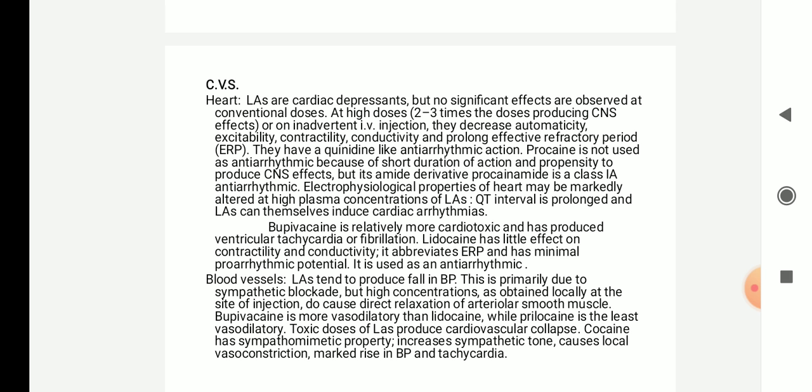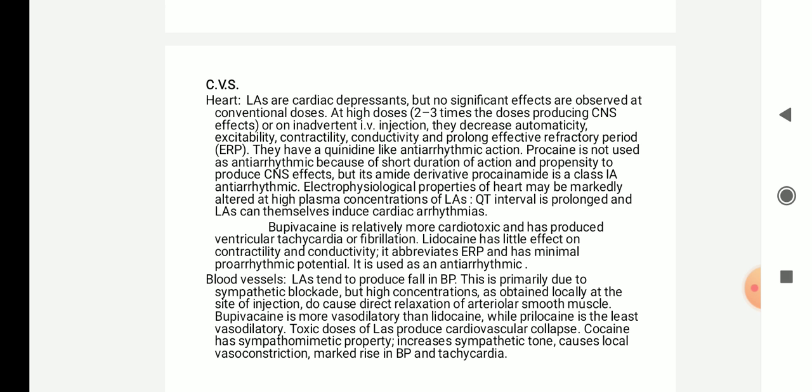So they have a quinidine-like antiarrhythmic action. Quinidine is a drug which is used for arrhythmia, so like that quinidine effect, local anesthetics will have this action. Procaine is not used to produce CNS effects, but its amide derivative, procainamide, is used as a class 1A antiarrhythmic drug. So procaine as such is not used. Procainamide is used in this classification of antiarrhythmic drugs.